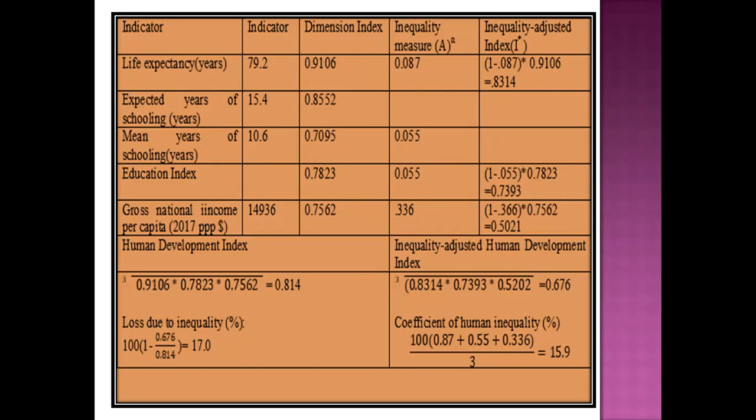So I think that the inequality adjusted human development index is very necessary and very effective to understand human development progress or the human development index. Thank you for watching this video.